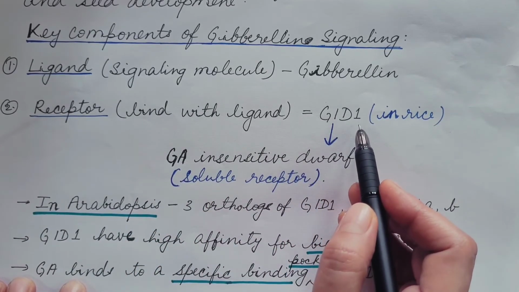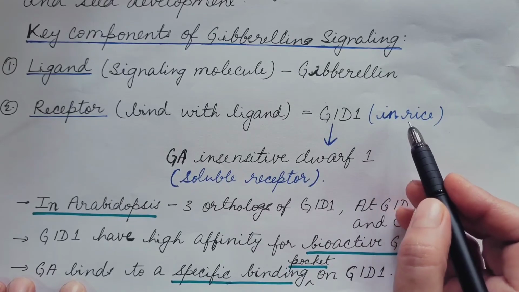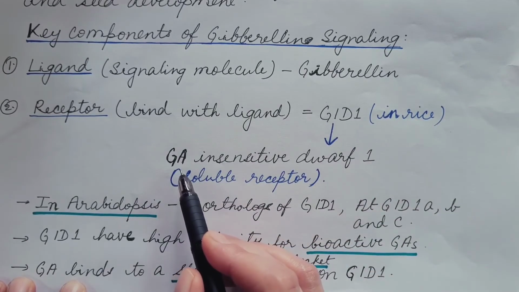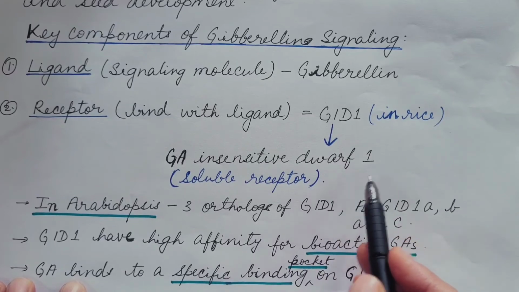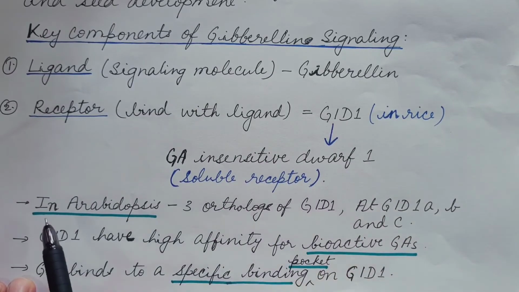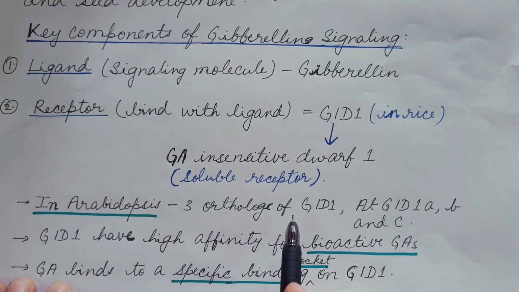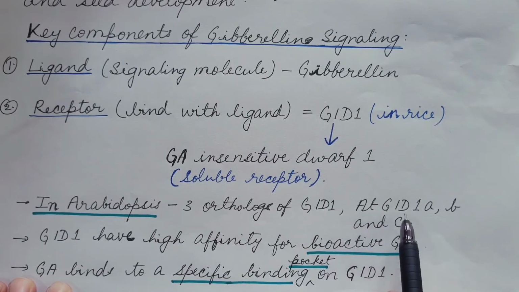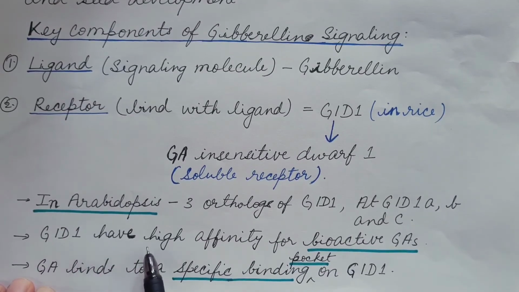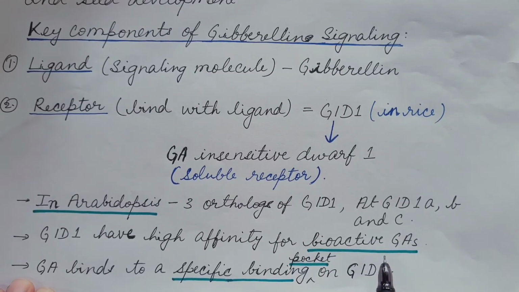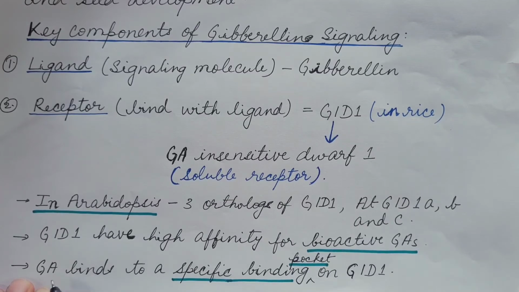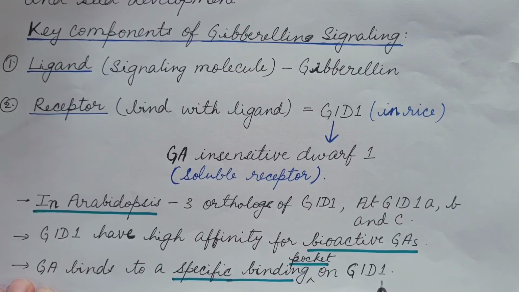Example GID1. It was first identified in rice and the full form is GA insensitive dwarf 1. It is soluble receptor. In Arabidopsis, there are 3 orthologs of GID1: GID1A, B and C. GID1 have high affinity for bioactive gibberellins. These bioactive gibberellins we have already discussed. You can refer my video. Gibberellin binds to a specific binding pocket on GID1.